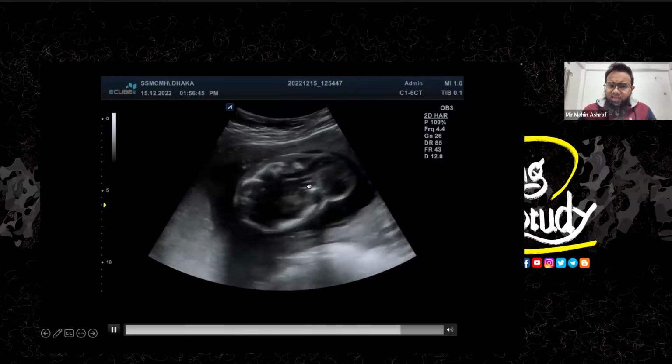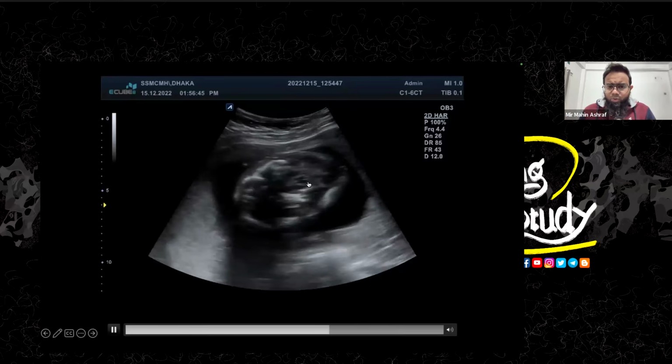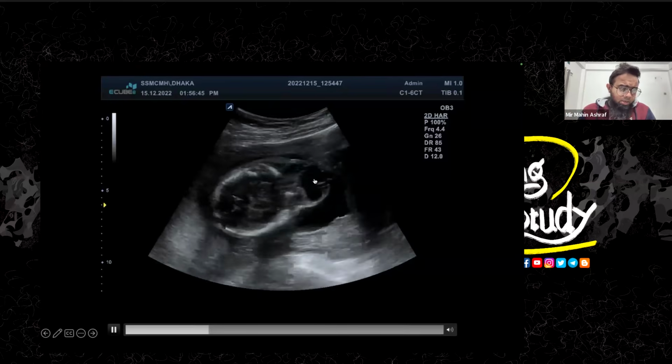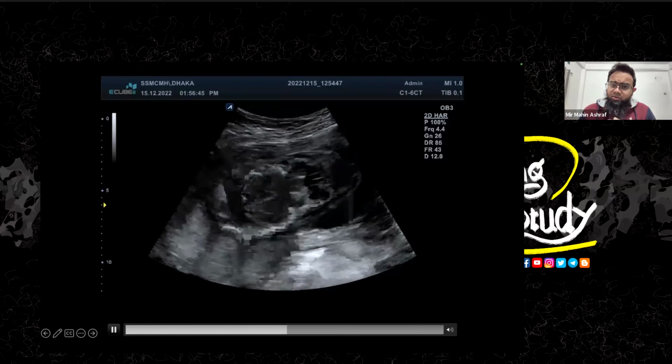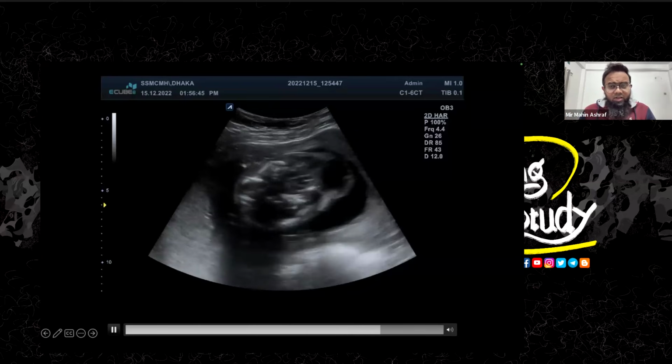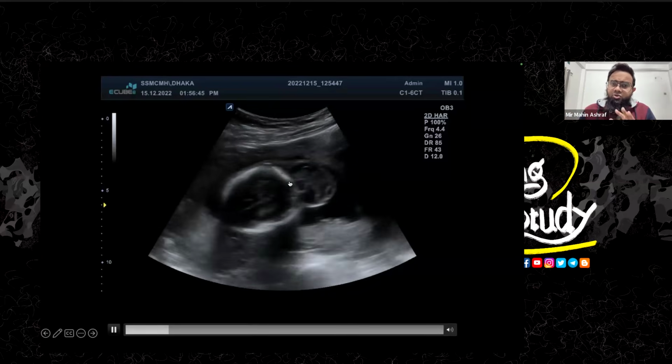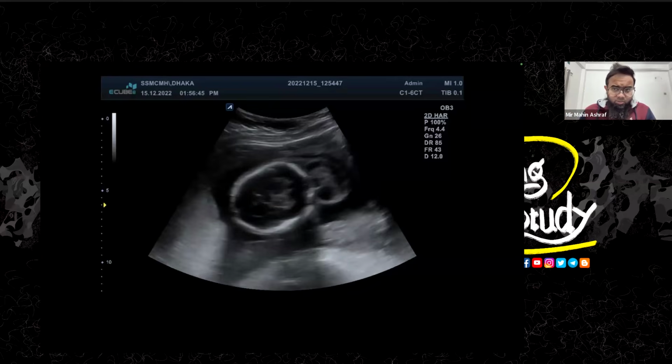So anyway, let's look at this case again. This is the occipital encephalocele. You can see there is a bony defect at this part and the brain matter herniates outside. It's a very common case, and whenever you get it, you should search for hydrocephalus, and obviously you shouldn't end your diagnosis at this point.